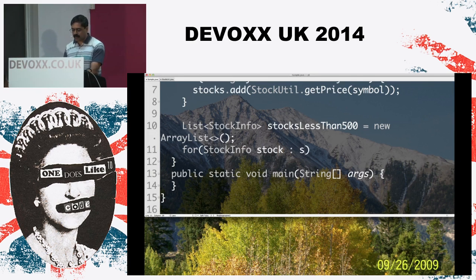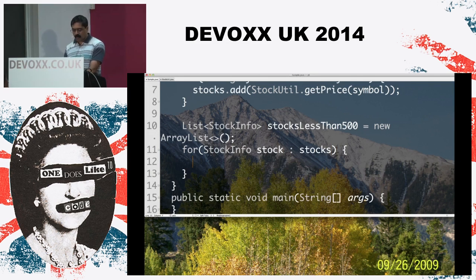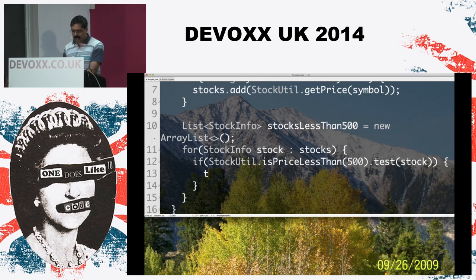Where does this come from? Stocks, of course. And this time I'm going to say if, once again, StockUtil.isPriceLessThan(500).test. I'll explain what that means in a second. And if it is true, then I'm going to say stocksLessThan500.add, and I'm going to add the stock to it.